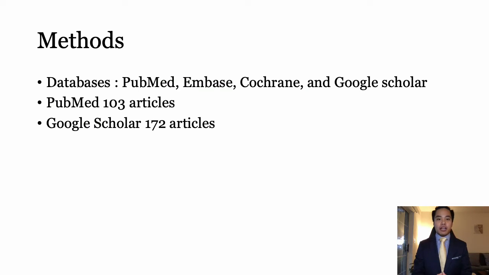We performed a systematic review of cases with monkeypox and lung complications. Databases used were PubMed, Embase, Cochrane, and Google Scholar. MeSH terms used were monkeypox, pneumonia, bronchopneumonia, or lung. An additional Google Scholar search was performed using the terms monkeypox, pneumonia, with restriction to results in 2022. A total of 103 articles resulted in PubMed, 0 in both Cochrane and Embase, and 172 in Google Scholar. PRISMA checklists and protocol for systematic reviews were followed in our study.